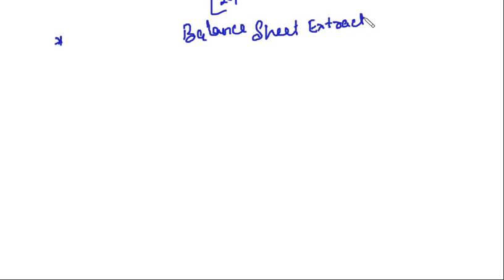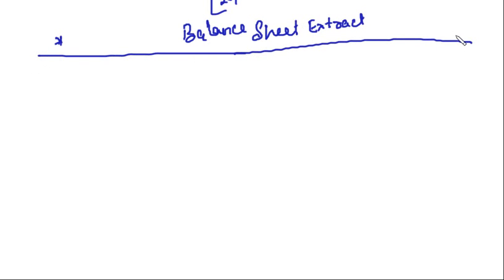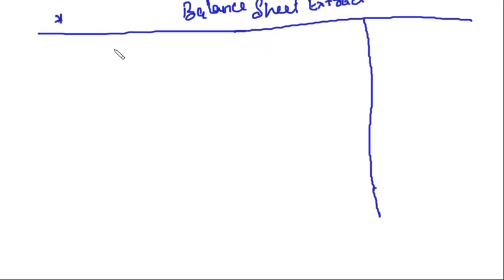Now, how to show this in the balance sheet? Let's prepare a balance sheet extract of this question. The balance sheet we will prepare as per Schedule 3 Part 1 of Companies Act 2013. Remember? Okay, this much is enough for the balance sheet.